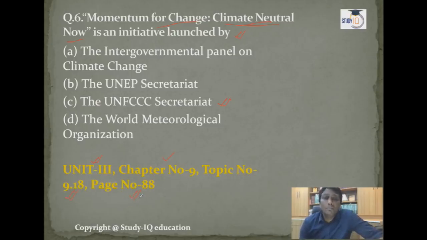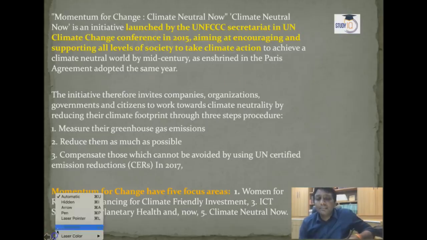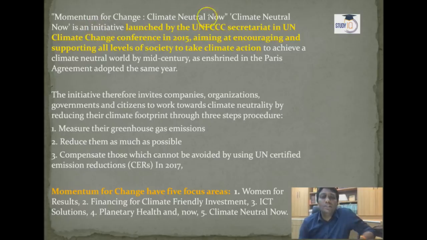So what about Momentum for Change, Climate Neutral Now? We go here guys. See, this is what Momentum for Change, Climate Neutral Now is. This is an initiative launched by the UNFCCC secretariat at the UN Climate Change Conference 2015 held in Paris, to encourage and support all levels of society to take climate action, especially to work for being climate neutral.